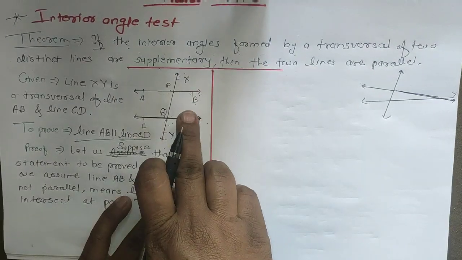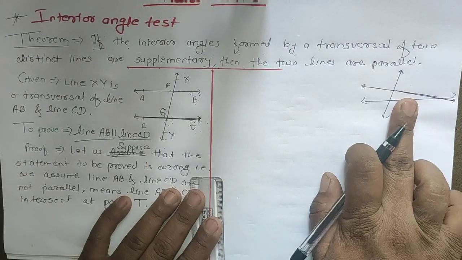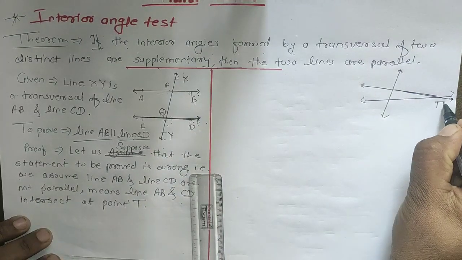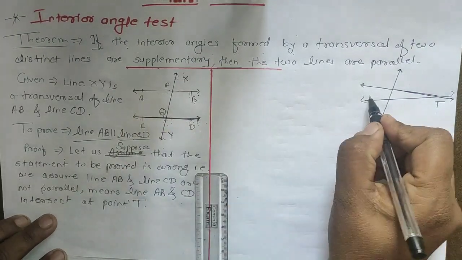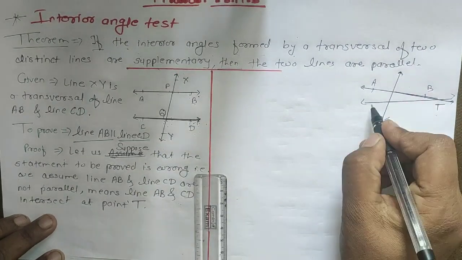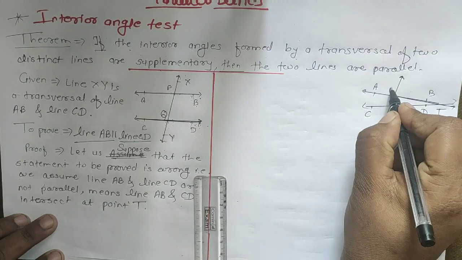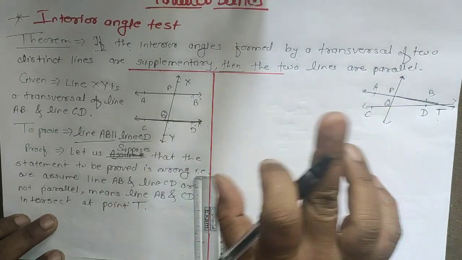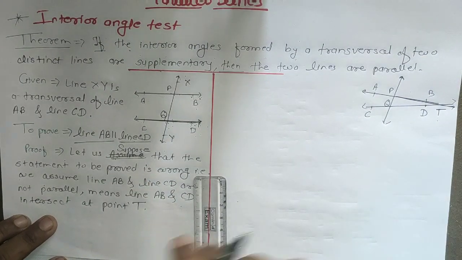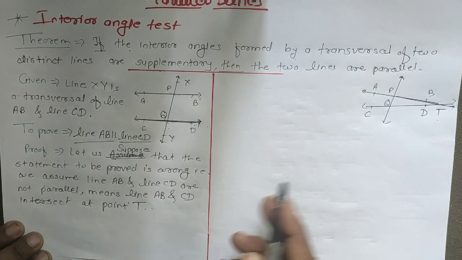If these two lines are not parallel to each other, then they intersect each other at point T. So this is our point T, and suppose this is the line AB and this is the line CD. This is C and that is D, and these points are P and Q. The lines are the same, and they are intersecting each other. We wrote that they intersect at point T.